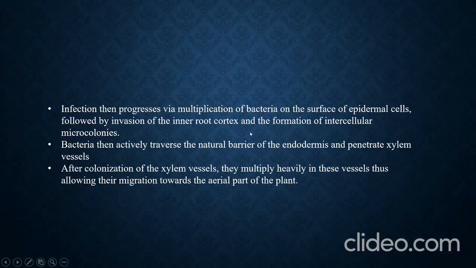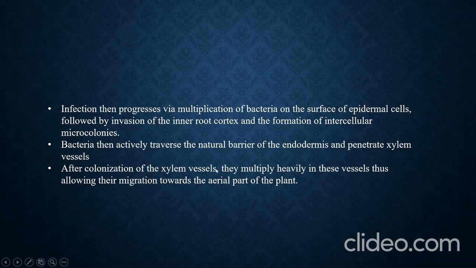From the root, there is multiplication of bacteria on the surface of the epidermal cell. From the epidermal cell, the bacteria invade the inner root cortex and form intercellular microcolonies. Between the cells, there form microcolonies.